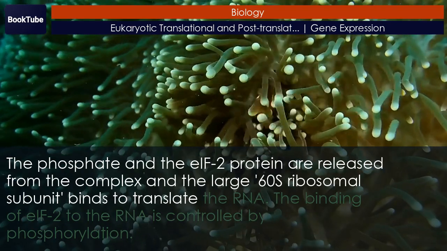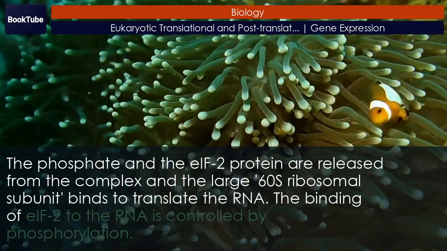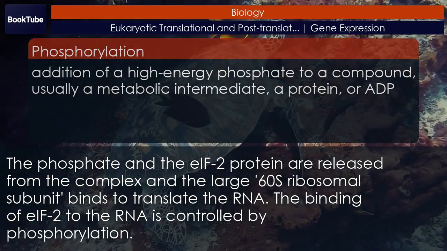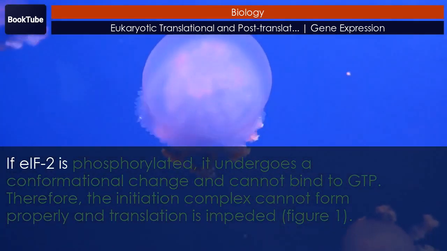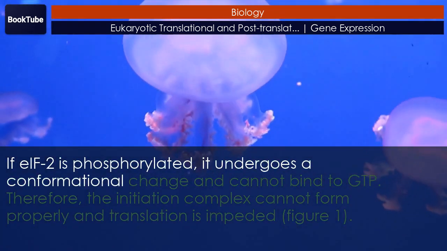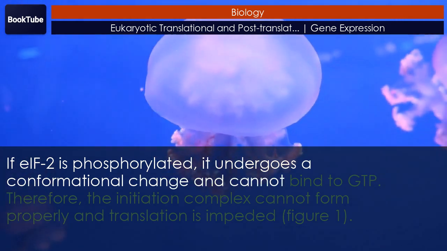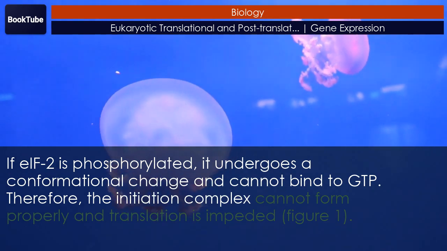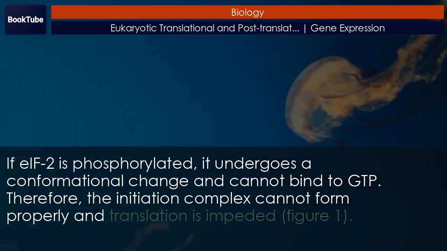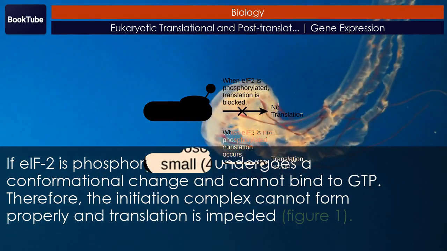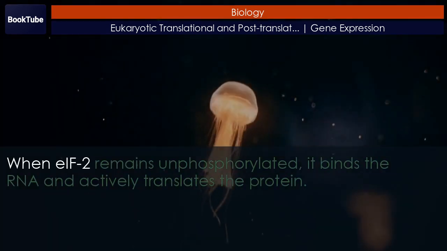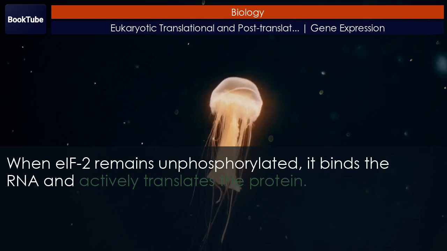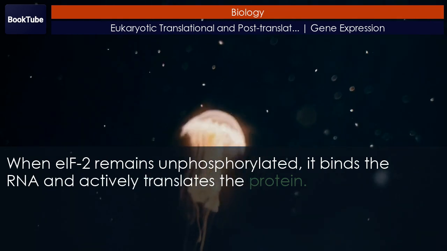The binding of EIF2 to the RNA is controlled by phosphorylation. If EIF2 is phosphorylated, it undergoes a conformational change and cannot bind to GTP. Therefore, the initiation complex cannot form properly and translation is impeded. Figure 1. When EIF2 remains unphosphorylated, it binds the RNA and actively translates the protein.